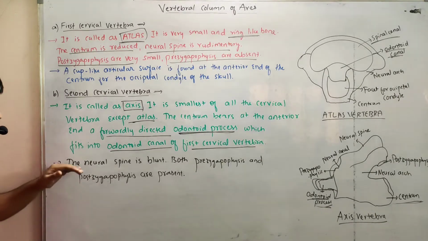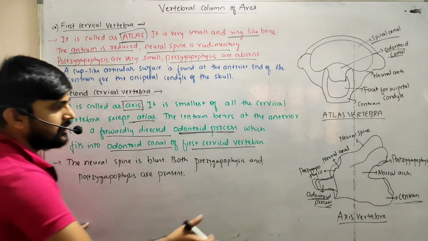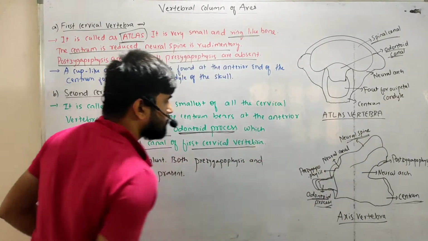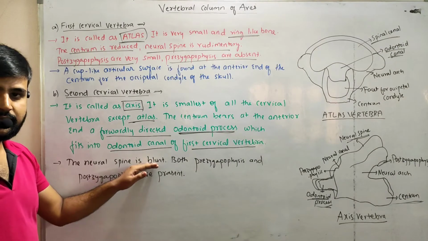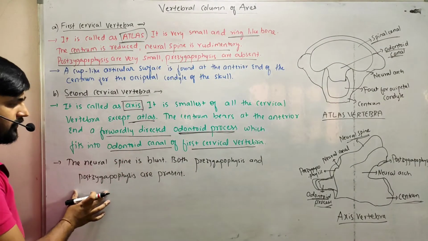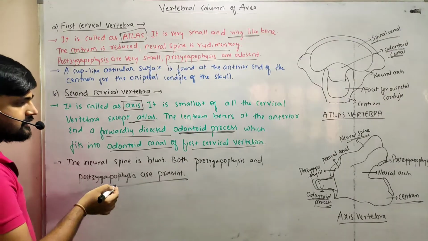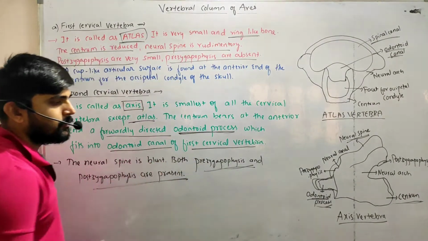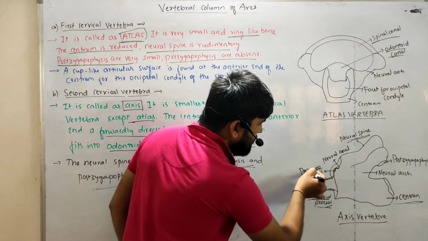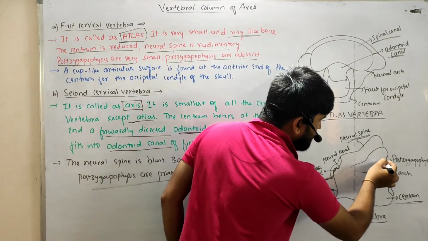Next, this bone also contains the neural spine, which is blunt, not sharp. Both the prezygapophysis and postzygapophysis are present. This region is the prezygapophysis and this region is the postzygapophysis.